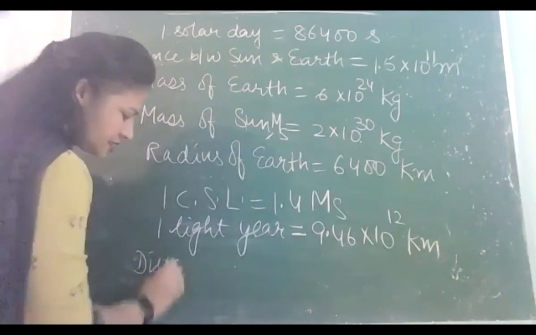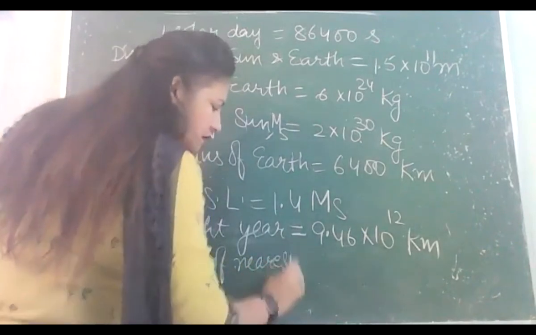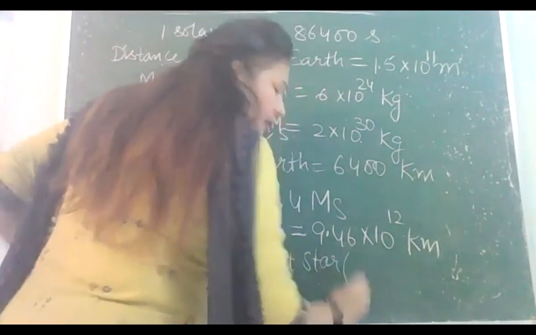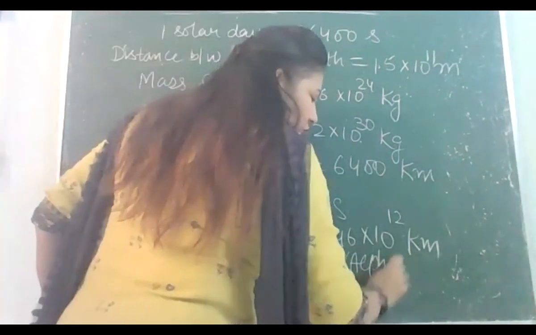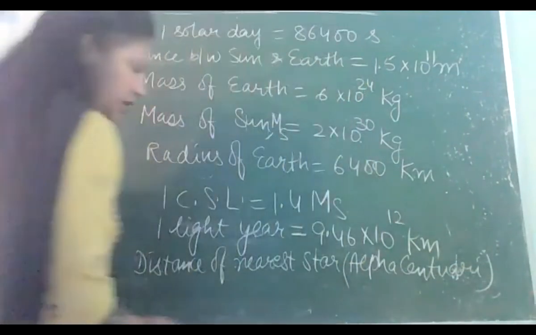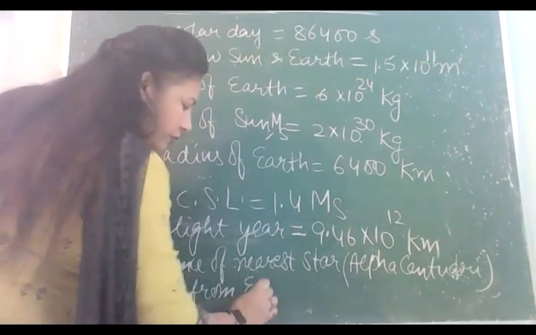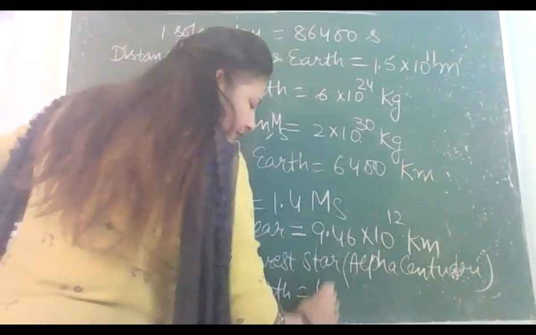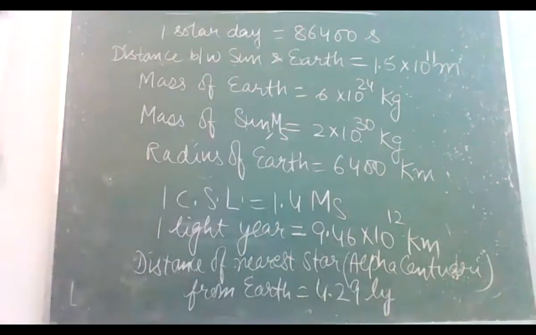And distance of nearest star from Earth. Distance of nearest star other than sun. Otherwise तो sun है. इसके बाद कौन सा है? Alpha Centauri. So distance of nearest star Alpha Centauri from Earth, that is 4.29 light years. 4.29 light years away it is.